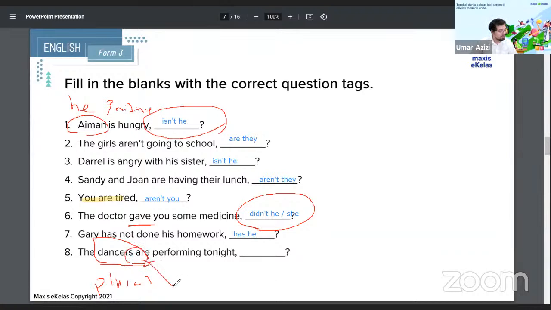Are is the verb being used, the verb. So, and this is in the positive format. So this has to be in the what? Aren't they? Good job.